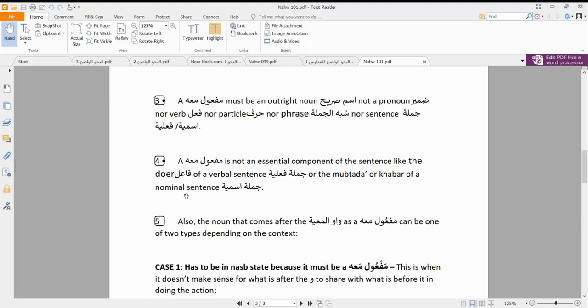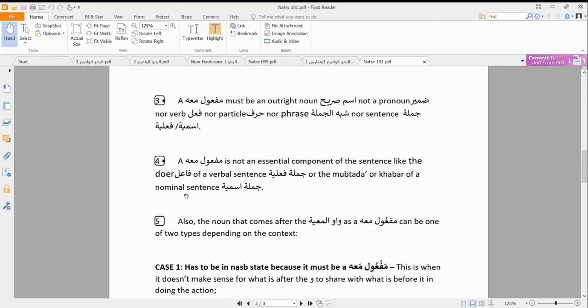So it cannot be a dameer. For example, you cannot say idhhab wa anta or idhhab wa huwa. Or we cannot use a fi'il, or a jumla fi'iliyya, or jumla ismiyya, or shibu jumla. Those other things that we usually use in other cases, we can't use them for maf'ul ma'ahu. The waw won't be able to act upon them. It can only act upon an ismun sarih, an outright noun. Those are the only nouns that a wawul ma'iyya can act upon.